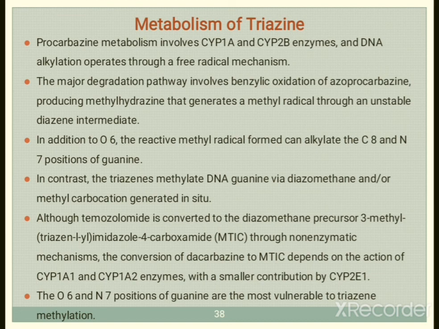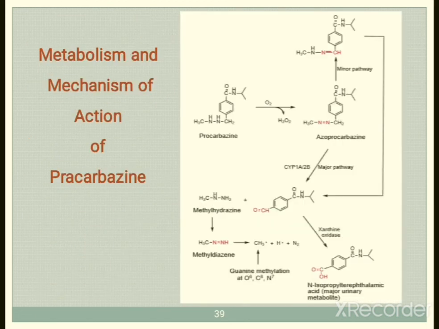Okay, so this is about the metabolism of procarbazine. You can see the metabolism reactions. Initially, you can see the procarbazine structure; in the presence of oxygen, H2O2 is removed and we get the first metabolite, azoprocarbazine. From azoprocarbazine, two pathways occur.